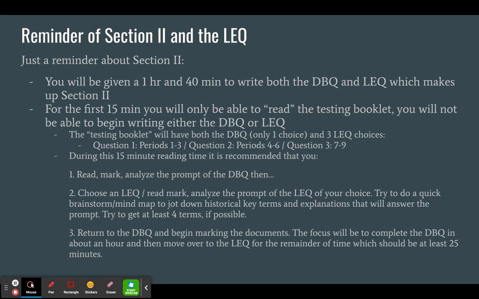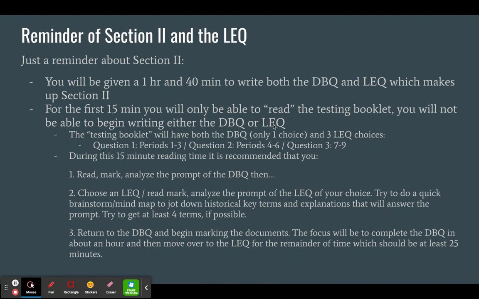So just to help you understand a little bit more about the methodology of what I try to help students go through as we go through section 2. Again, you'll be given an hour and 40 minutes to write both the DBQ and LEQ, which makes up section 2. So for the first 15 minutes, you only read the testing booklet. You will not be able to begin writing either the DBQ or LEQ. What is in the testing booklet? You're going to have the DBQ, which has obviously the documents plus the prompt, and the LEQ, which has a total of 3 prompts.